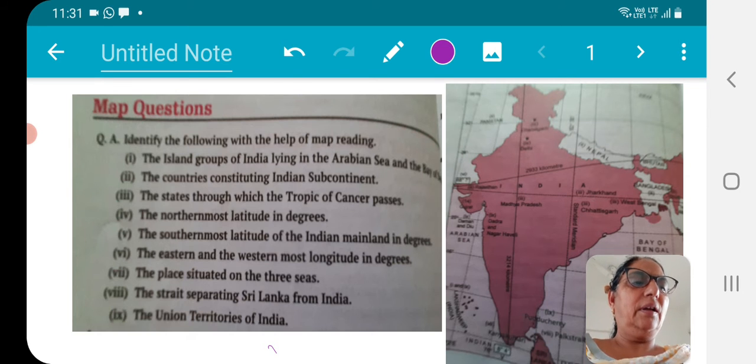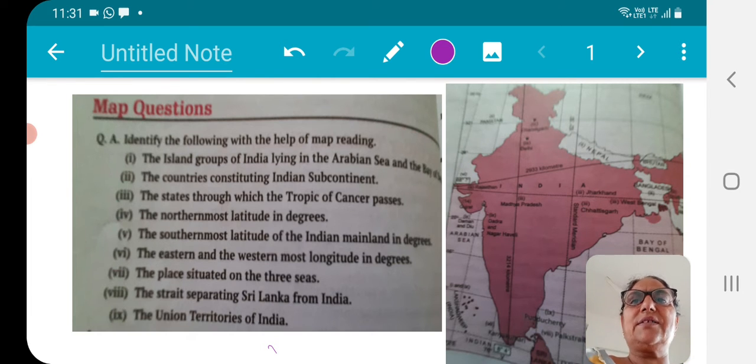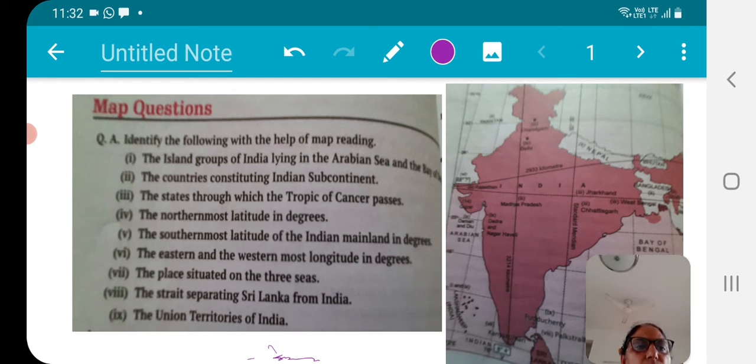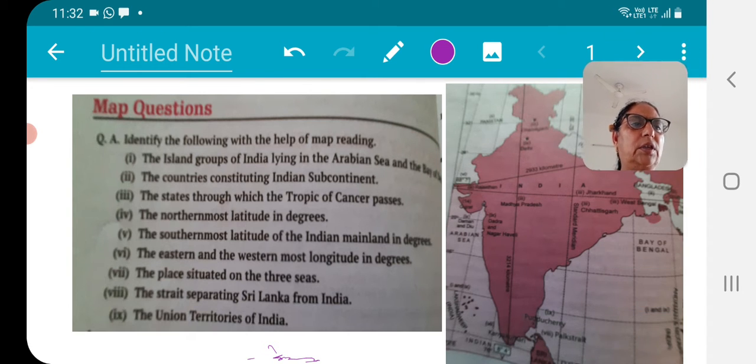Jasveer Kaur ma'am is here to revise your chapter number 1 of geography with you, as we have completed our syllabus for the first mid-term. So I thought that we must revise the things once again from the beginning. Keeping that in mind, I am going to give you some map questions intentionally. You have to take your map and locate the things there as soon as I tell you about them.